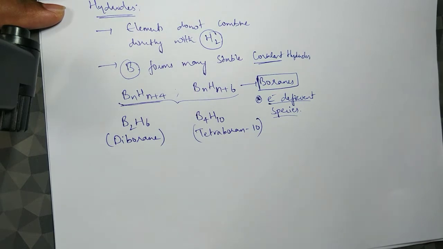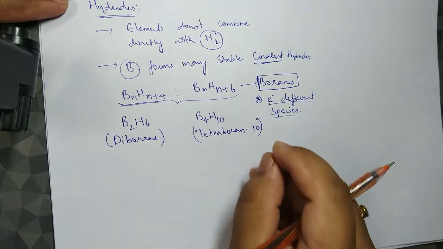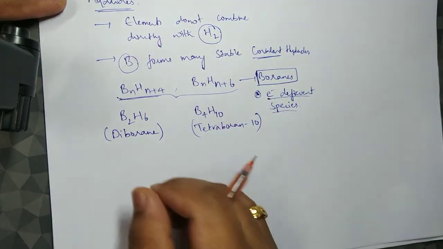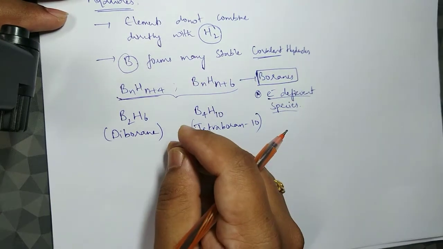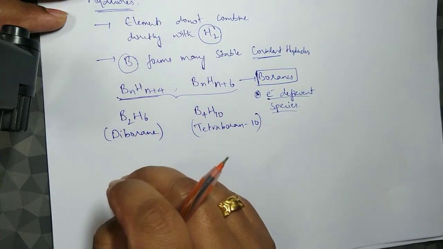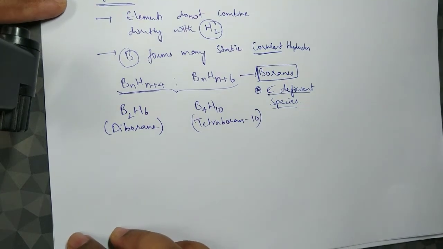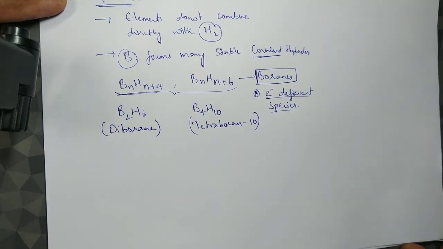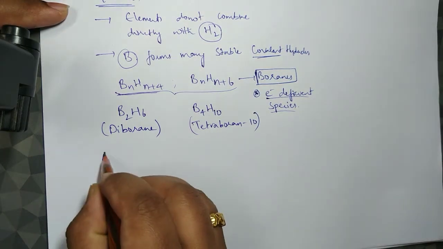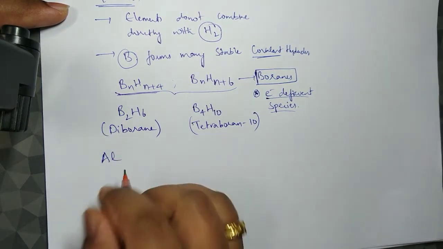What do you mean by electron deficient species? They have empty orbitals, or in other words, their octet is not satisfied. If their octet is not satisfied, how are they still existing? That is the reason they form dimers. They cannot exist individually, that's why they exist as dimers. In the same way, aluminium, gallium, indium and thallium can also form hydrides.